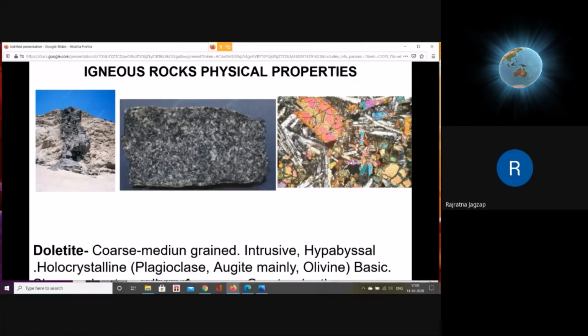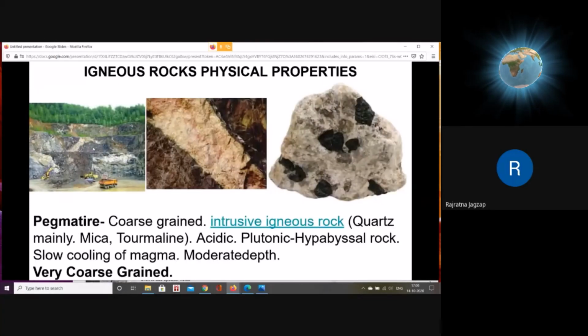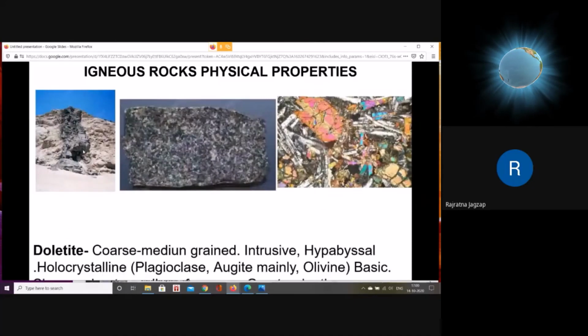You have seen pegmatite of white color here. Same type of intrusive rocks are here, but black colored. That means the intrusion composition was basic. The intrusion takes place in earlier rock. You can see here, light colored rocks are earlier, and intrusion takes place in this light colored rock. So this is dolerite rock.